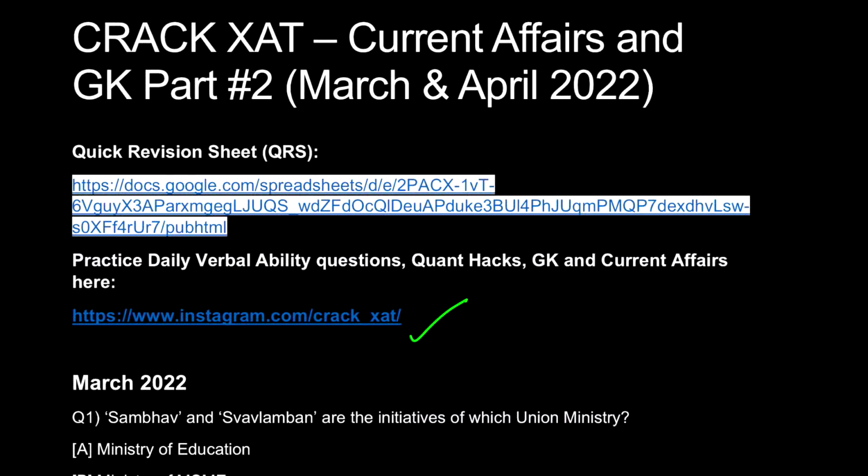Remember, they will never go and just open a GK book and then start putting questions into the question paper. All the questions which come in the GK section of XAT or any other entrance examination, they will always be related somewhere or the other with the current affair news. For example, if Afghanistan is in the news a lot, they might ask you the capital of Afghanistan as a static GK question. So this is just because Afghanistan is in news, remember. They will not just come out of the blue and ask you what's the capital of something which has never been in news for the past 12 months.